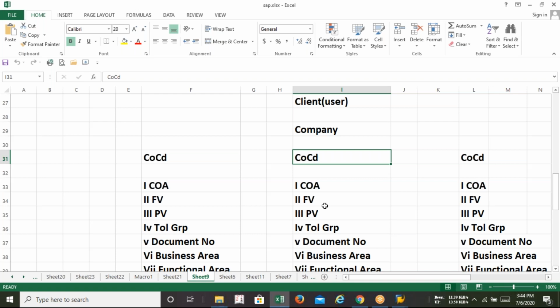Try to understand the relationship of the hierarchy, how the hierarchy will work. Every company code has its own chart of accounts. Every company code has its own fiscal year variant. Sir, what is fiscal year variant? What is chart of accounts? Today we'll discuss. So say for example, I have a company code called TCS.